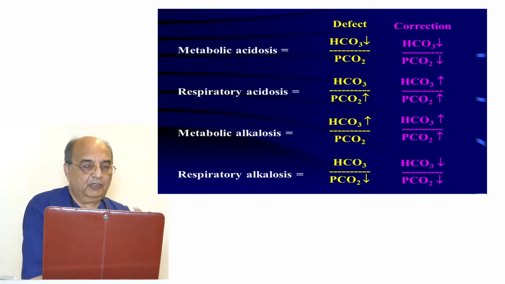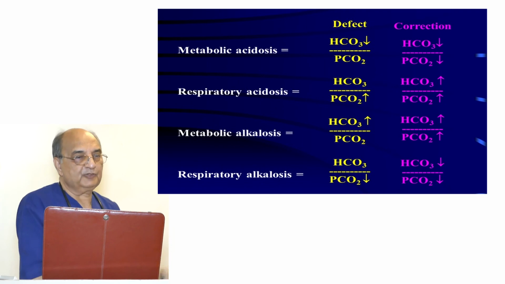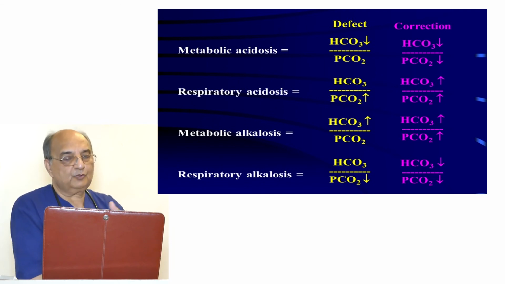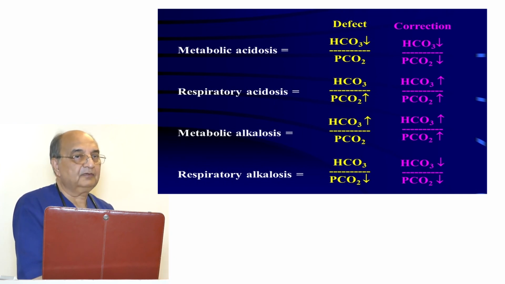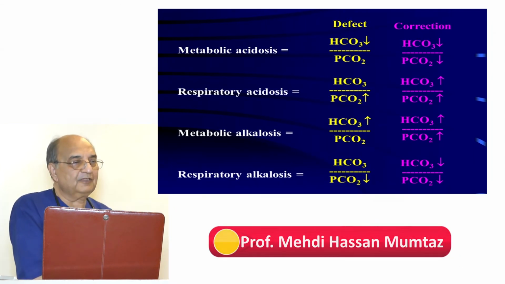Now, if I shorten this equation again, in metabolic acidosis there is a reduction in bicarbonate. So it is the opposite partner, the lower part of the equation, that tries to compensate. If there is acidosis, the respiratory center will be stimulated, the patient will hyperventilate, and it will wash out the CO2, so the PCO2 goes down.